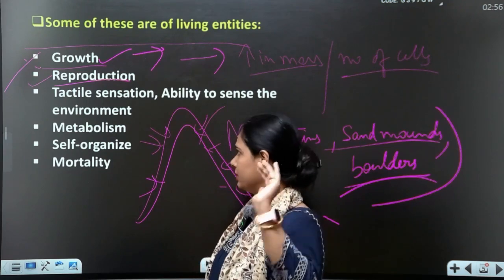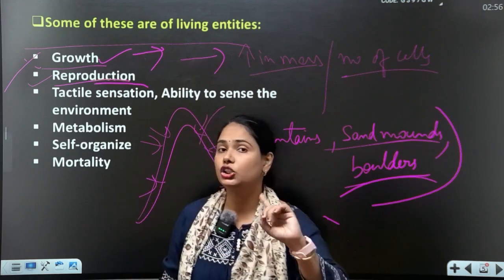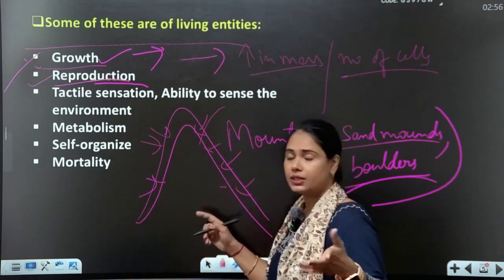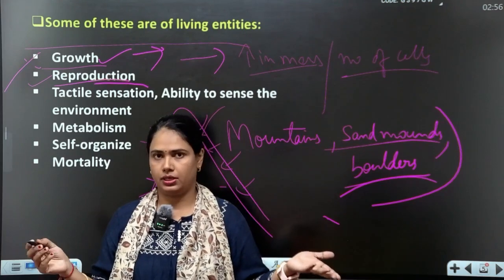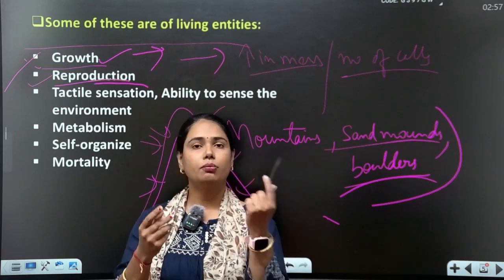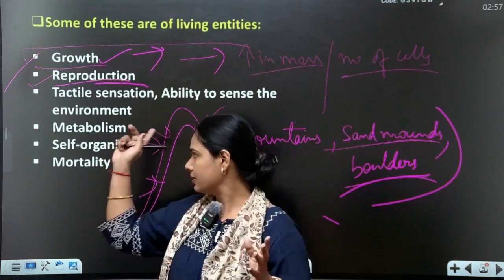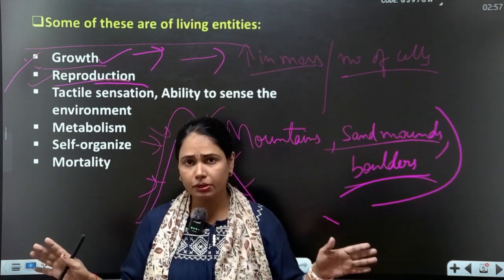Reproduction is not shown in non-living. Definitely, this is true. I am holding this pen, and it does not multiply. I have this desktop, and it does not multiply.